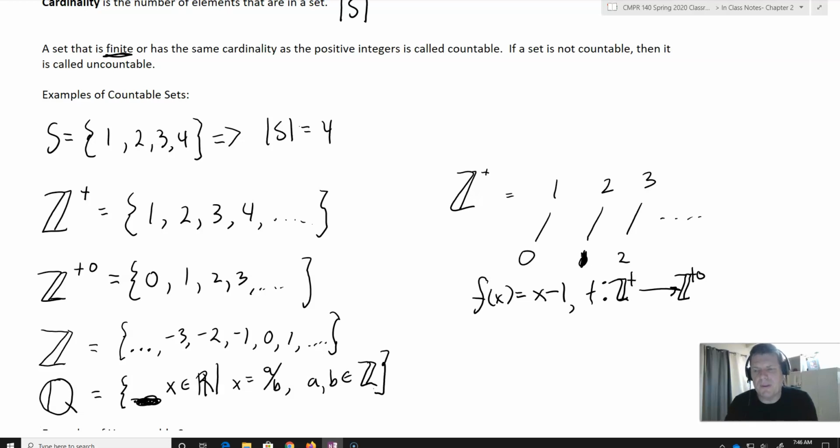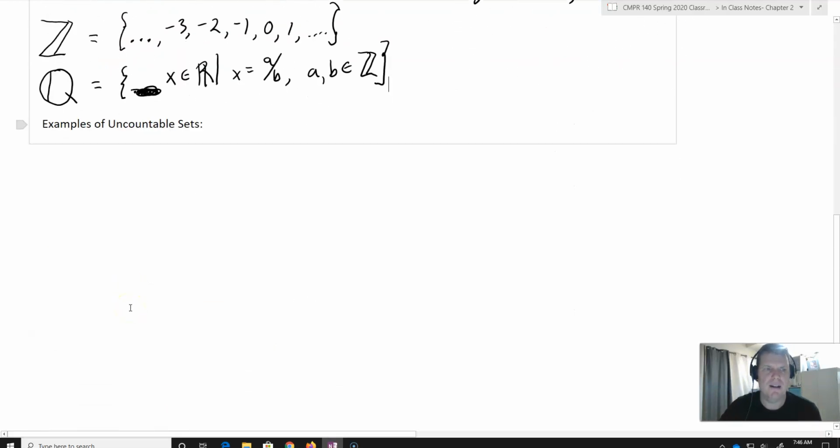On the other hand, when we start looking at uncountable sets, we're going to have to kind of fake them into countable ones so that the computer can actually work with them. I'll give you an example of an uncountable set. The most common